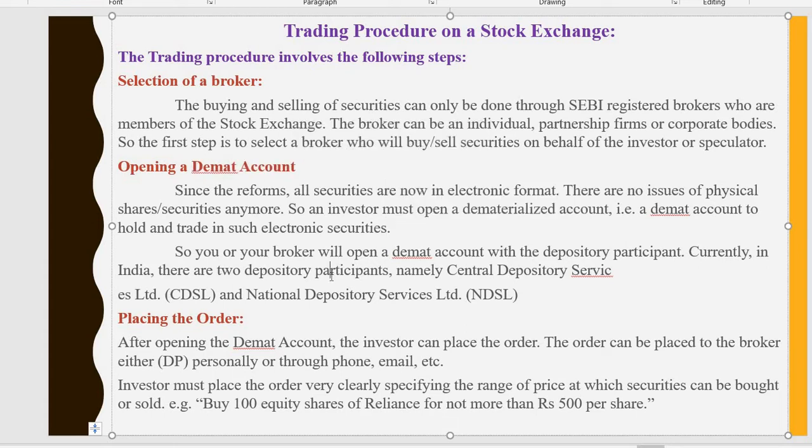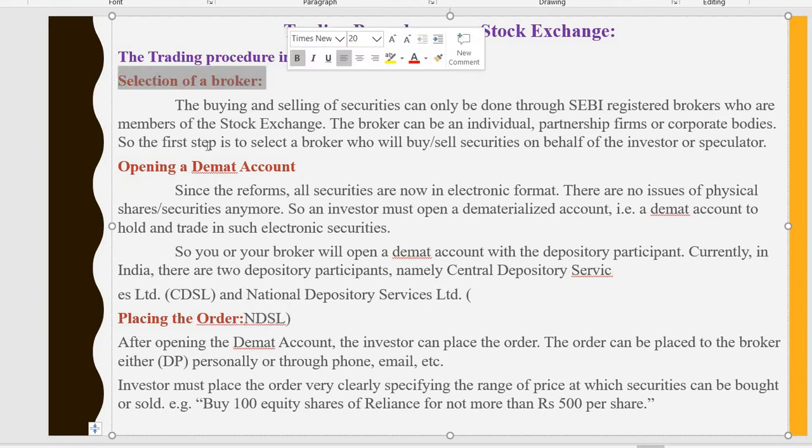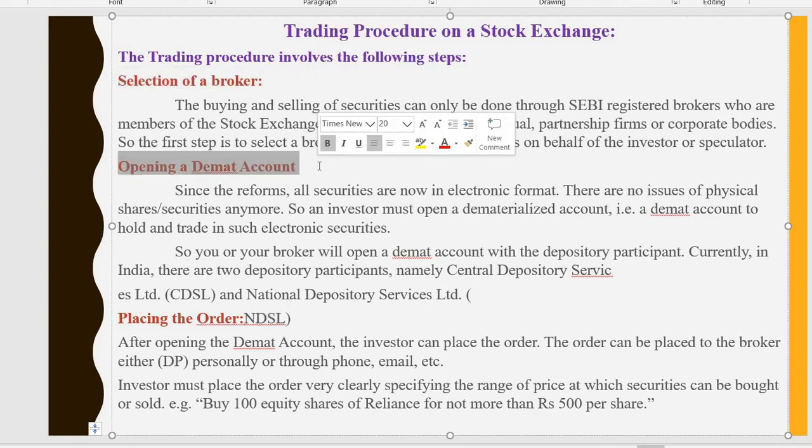You can open your demat account with the service of CDSL, that is Central Depository Services Limited, and National Securities Depository Limited. These two are the depository services in India. So the first one is the selection of a broker. Second one is opening a demat account.